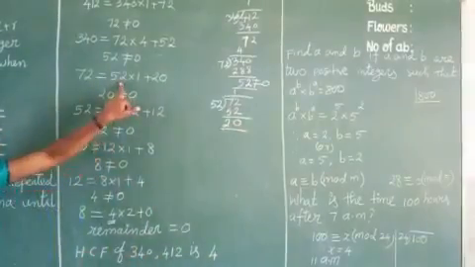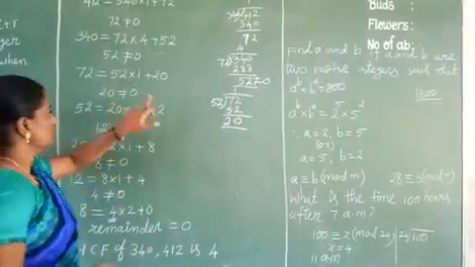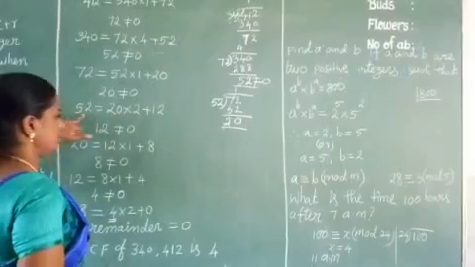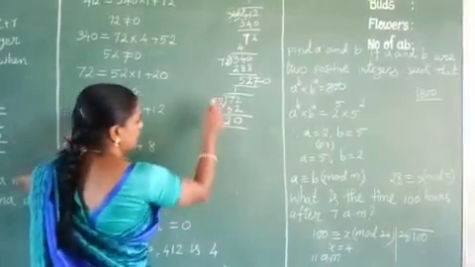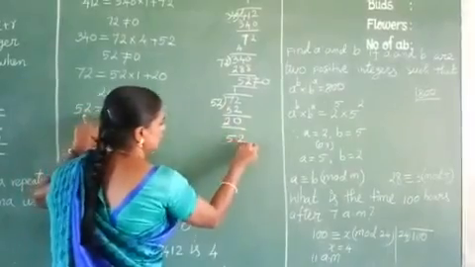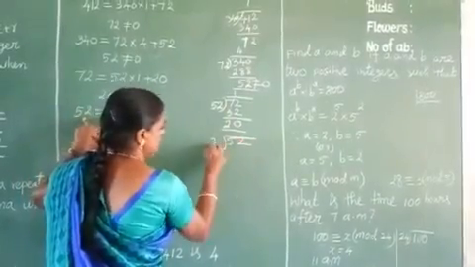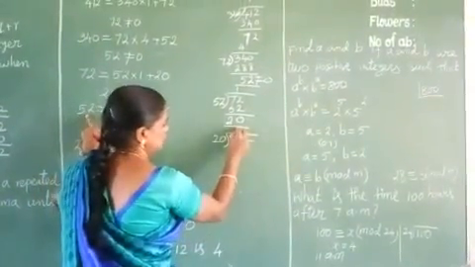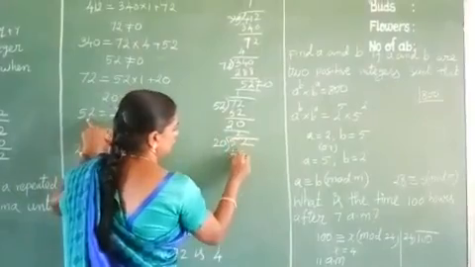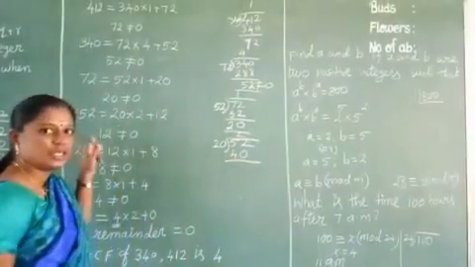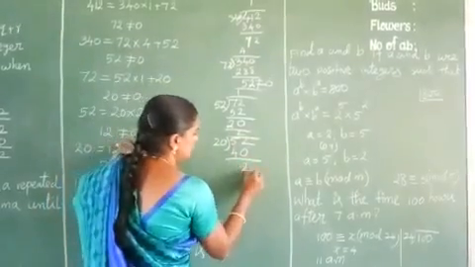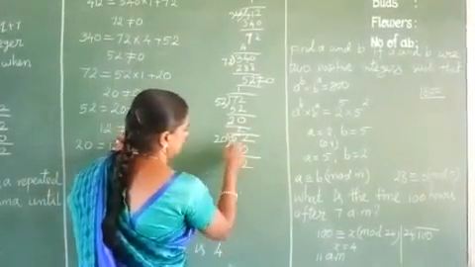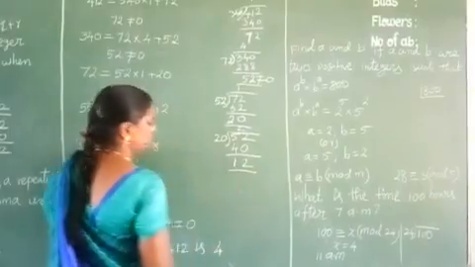So 20 is also not equal to 0. So again apply the same process. So the divisor here comes to dividend, and the remainder is in the divisor place. So how many times? 2 times. 2 times 20 is 40. Here 52 minus 40 is 12.